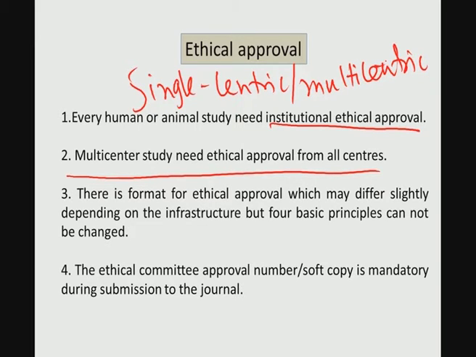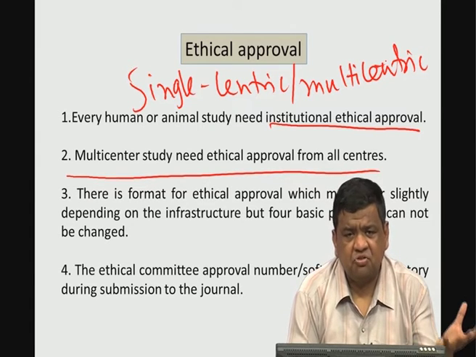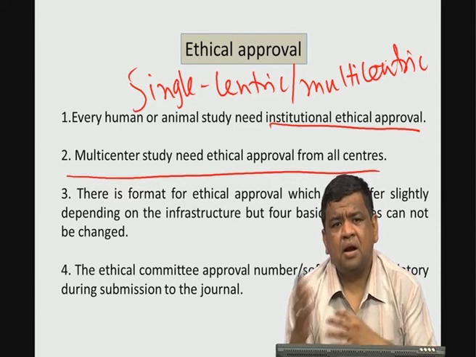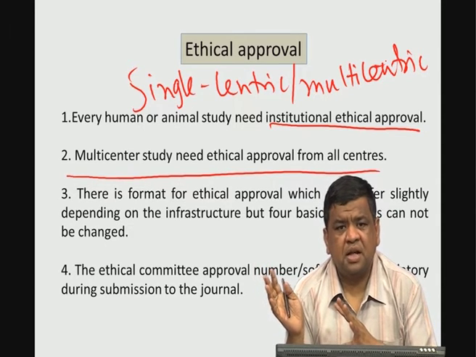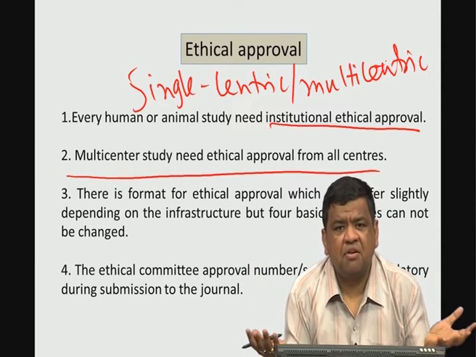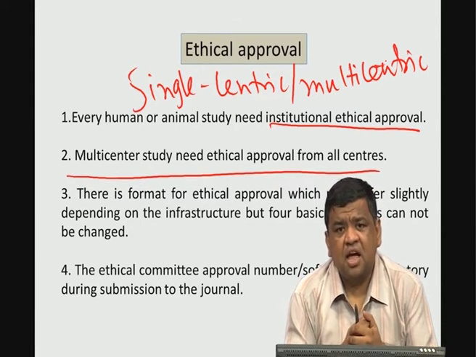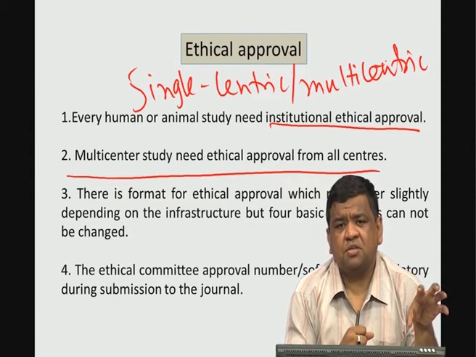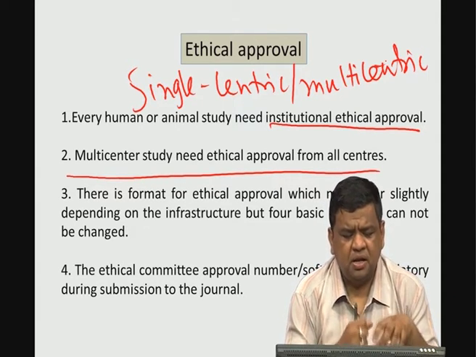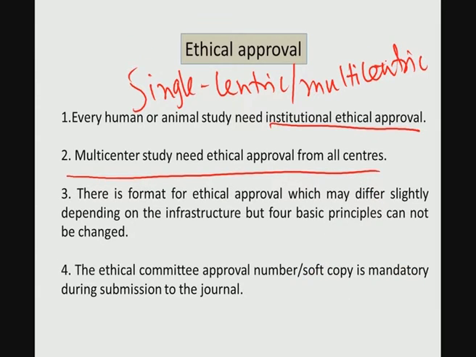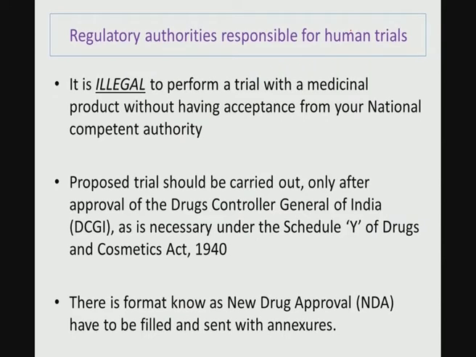Multi-centric means you need to conduct the clinical trial on a large patient population, not restricted to one single hospital but in three or four different hospitals, perhaps in different parts of the same country. So this is a multicentric study, and you need approval from all the participating hospitals. There is a format for ethical approval which may differ slightly depending on the infrastructure, and the ethical committee approval number and soft copy are mandatory during submission to the journal.